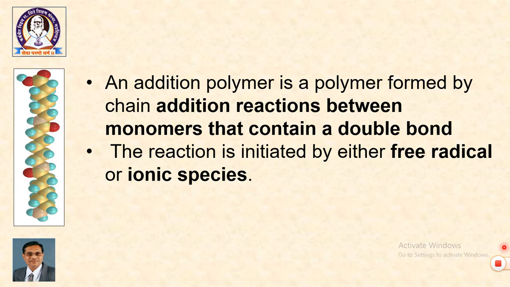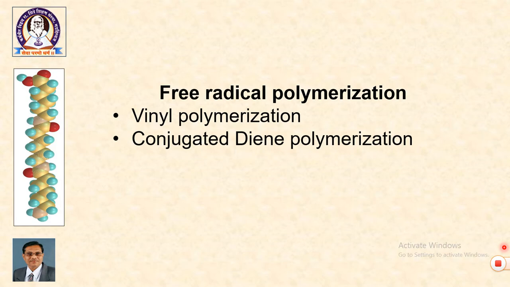The initiator will be a free radical or ionic species based upon the nature of the reaction. If it is free radical addition polymerization, the free radical will be there. If it is ionic addition polymerization, then ionic species will be there. Okay. So, the important thing is that there has to be an initiator for addition polymerization.